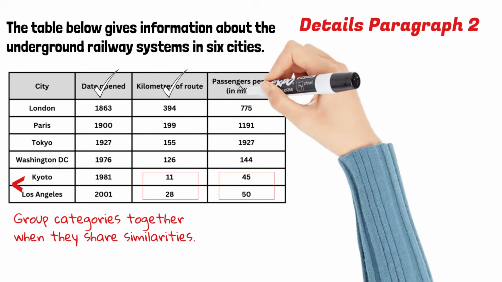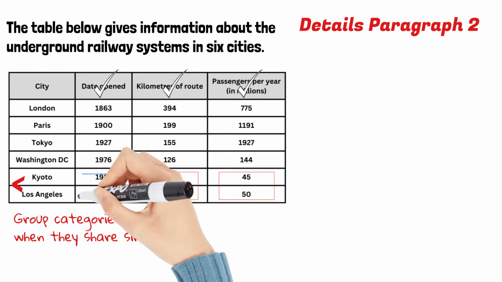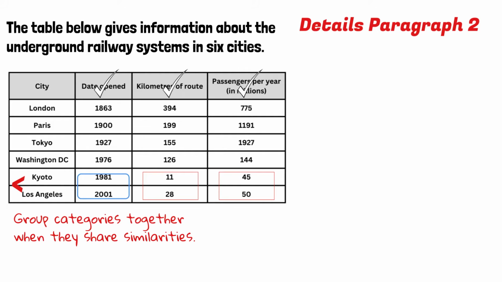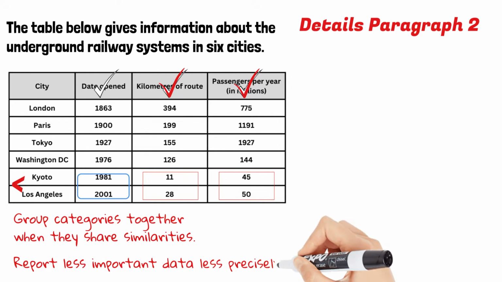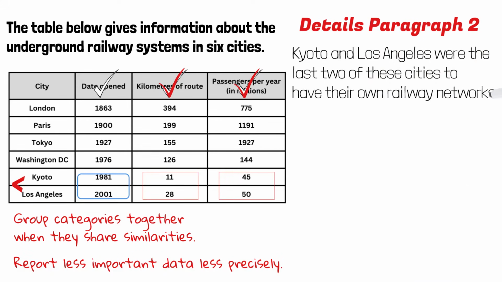And of these 3 categories, which category is the least important? I think for this table, dates are really not that important. Think about it. What's the purpose of this table? I think its main purpose is to compare the sizes of the 6 networks rather than when they opened. And earlier in the video, I said that for less important data, we can omit it or we can report it less precisely. So I'm not going to say exactly when they opened. I will just say that they were the last 2 of these cities to have their own railway networks.